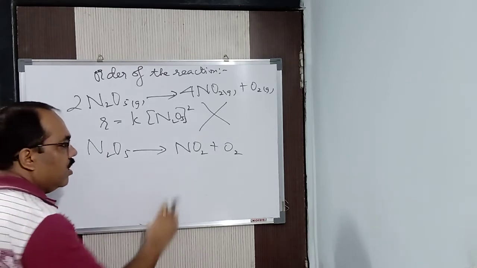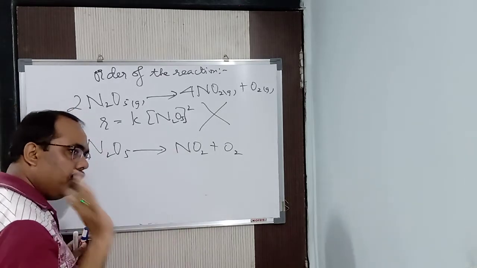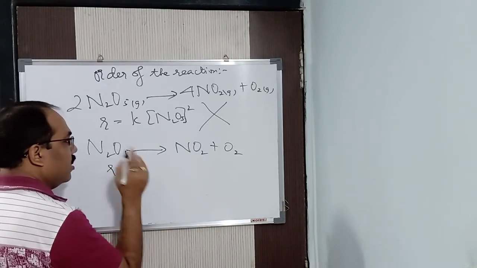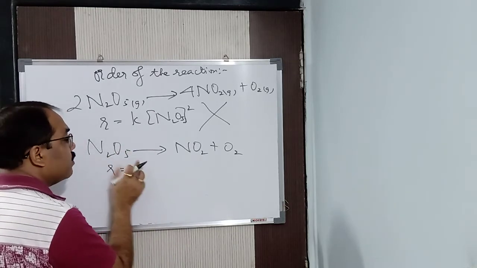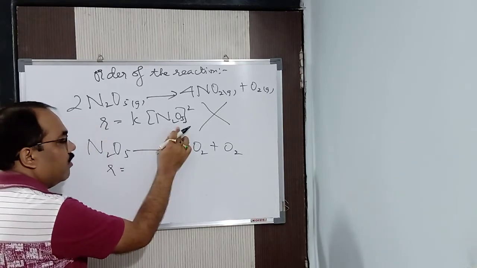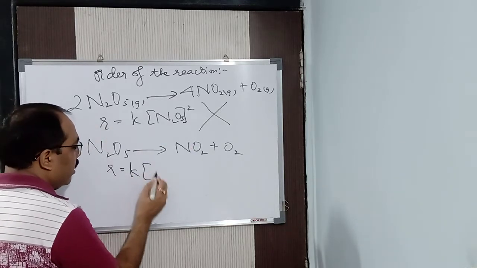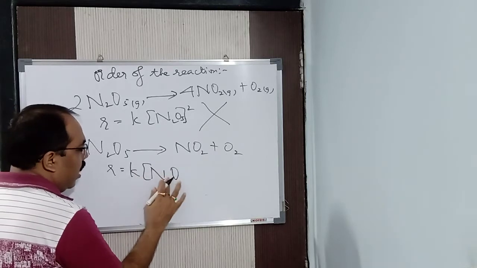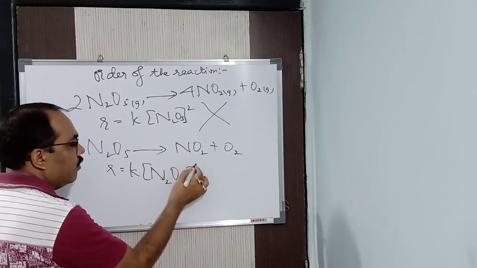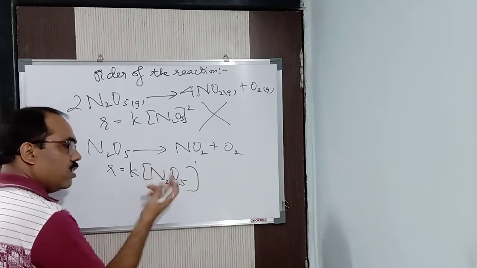So hence, again I repeat, the rate of reaction and the order of the reaction are determined experimentally. So what is the actual rate? This is not the actual rate of the reaction. The actual rate of the reaction is R is equal to K into concentration of N2O5. The power is nothing written, which means it is 1. The order of the reaction is 1.